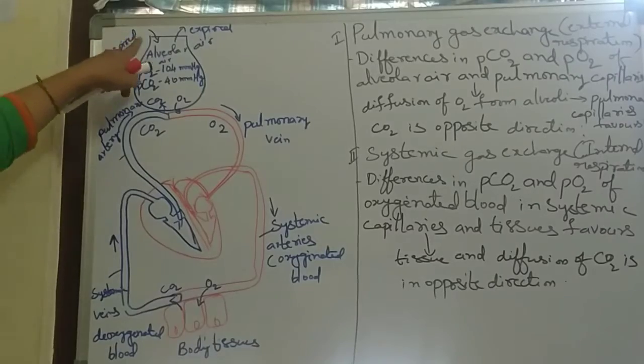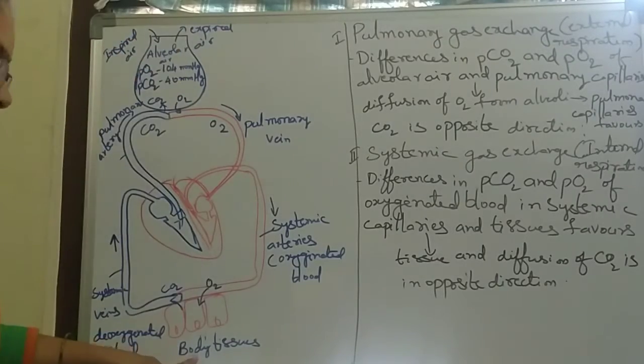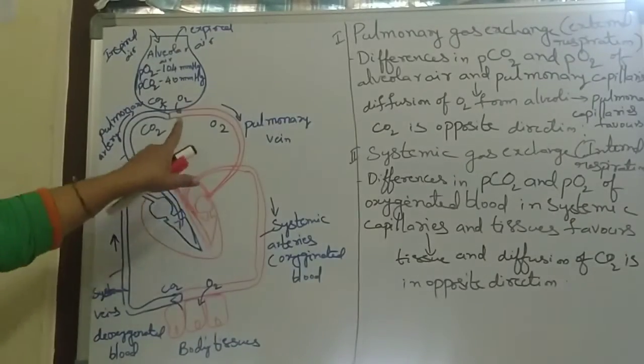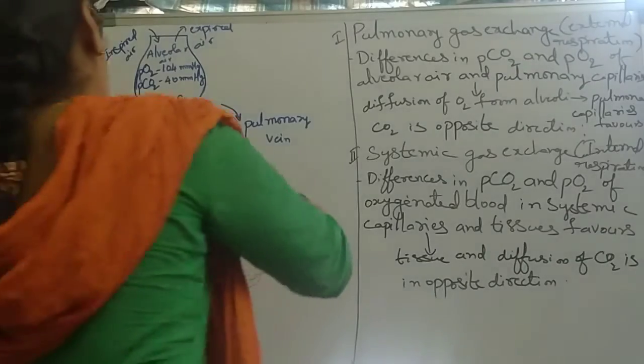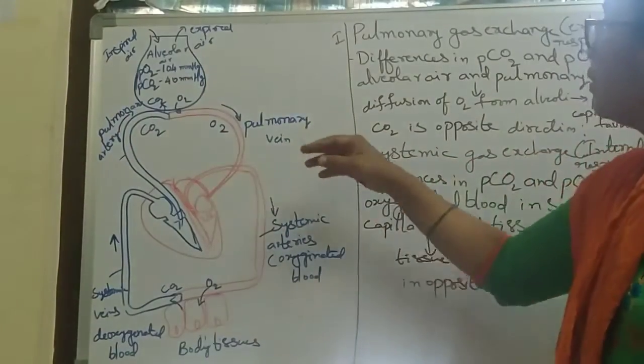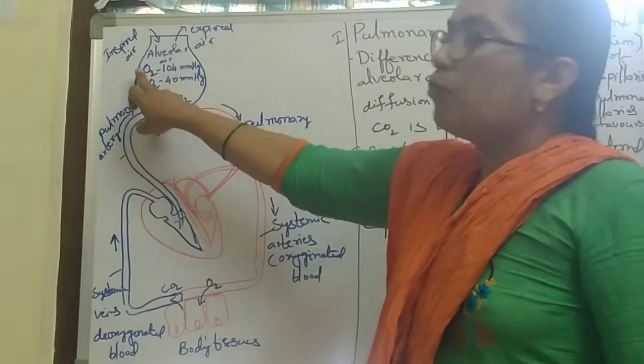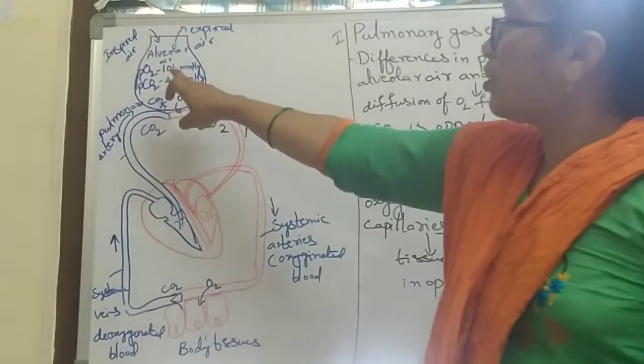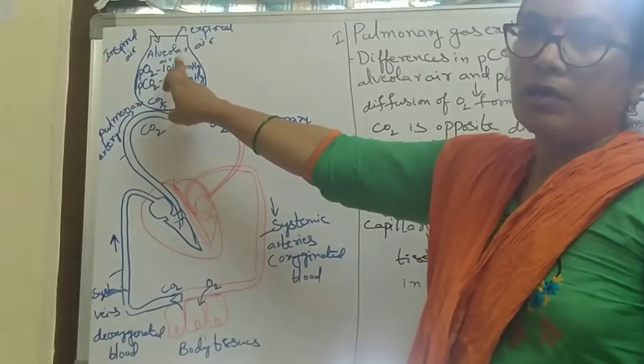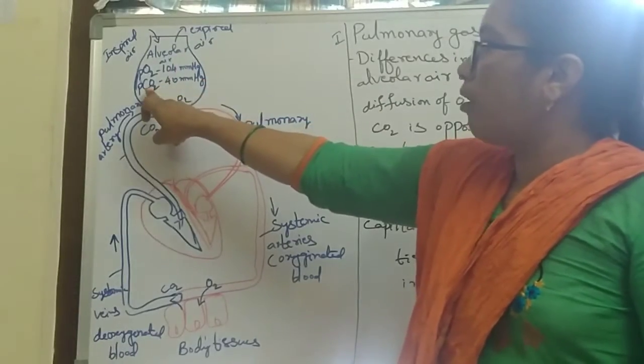In this picture, we can see how the exchange of gases occurs from alveoli to body tissues. Here in the alveoli, the PO2, the partial pressure of oxygen, is 104 mmHg.